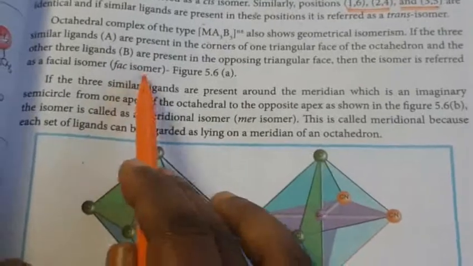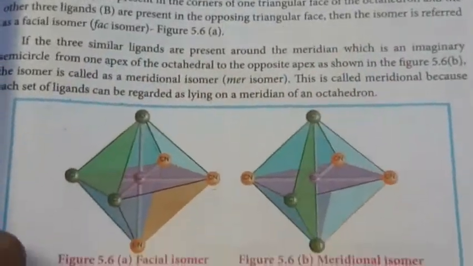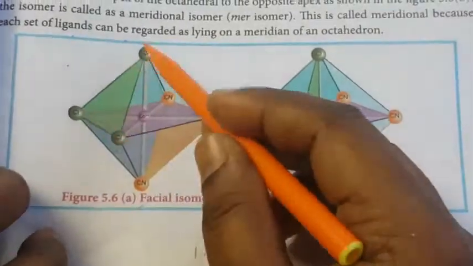These are the facial isomer, and another one is the meridional isomer. So this one side is the facial isomer and the other one is the meridional isomer. This is another one, which is also a cis and trans isomer.